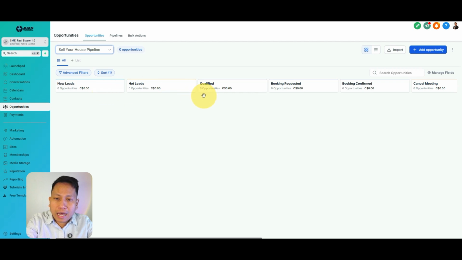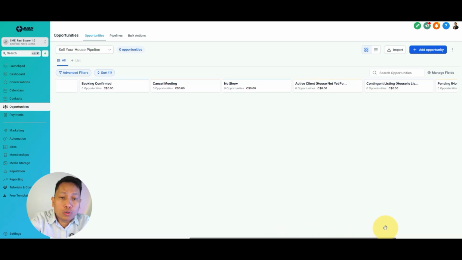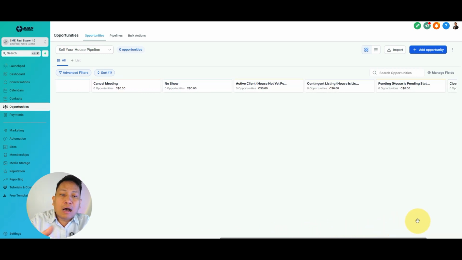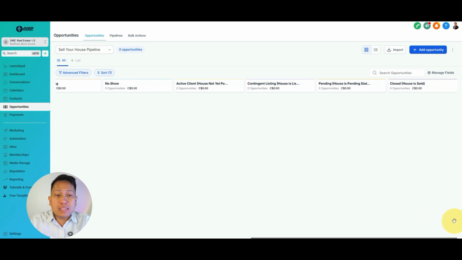So there's a new lead, hot lead, qualified, book requested, and also confirmed, canceled, no show. A client is active, house is not yet prepared. Contingent listing, house is in the listing. Pending means that it's already on closing, waiting for the closing, and the house is sold, right? So this is the pipeline.